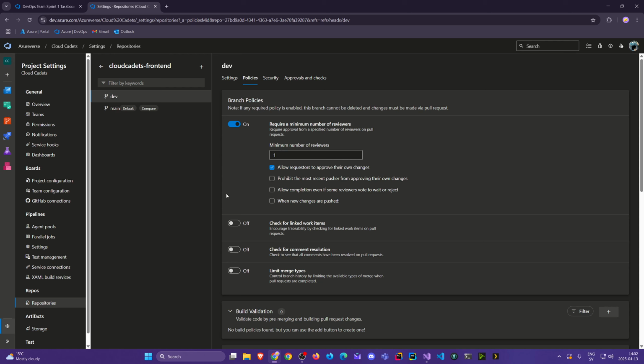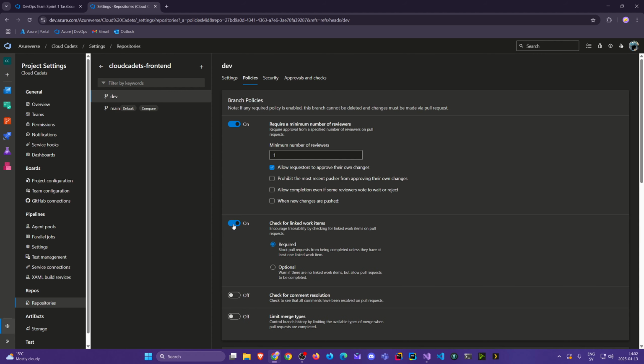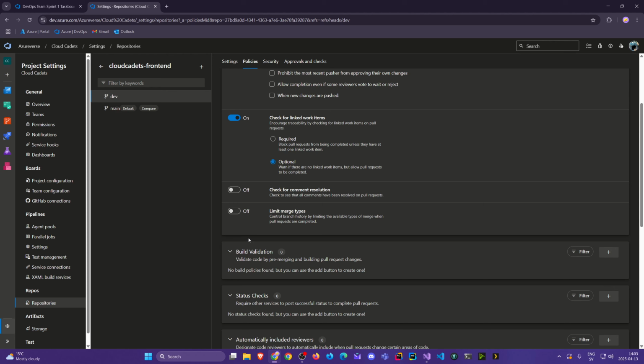Then another switch of interest is this one. Check for linked work items. If I check this one, there are 2 options. There's required and optional. And this could be useful, especially when you're working on larger teams. You want to be able to track what everyone's working on. So this could be useful to have. I'm going to put it to optional, but in a real team, I would put it to required. But since I'm a one-man team, I'll keep it like that. And for now, that's what we'll be focusing on.